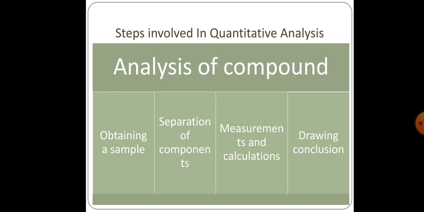To do a quantitative analysis of a compound, certain steps are included. In the first step, first of all, we obtain a sample on which we have to perform quantitative analysis. After that, we separate the components of the compound. After separation of components, we perform measurements and calculations. We calculate the percentage or amounts of constituents. After that, we draw some conclusion from this analysis.